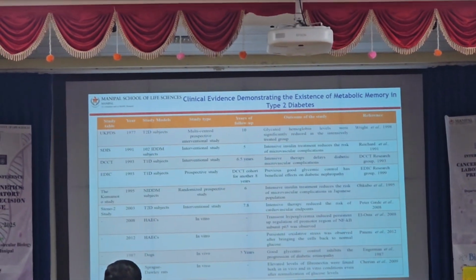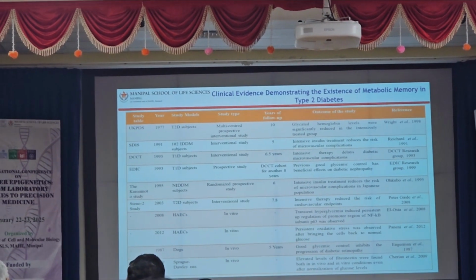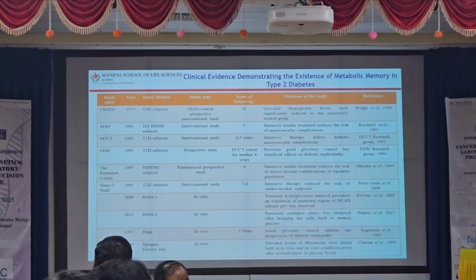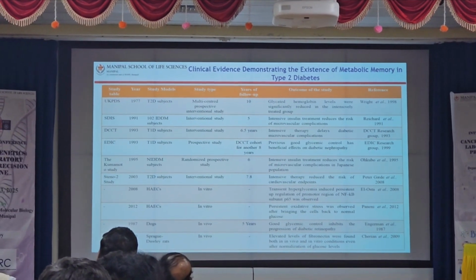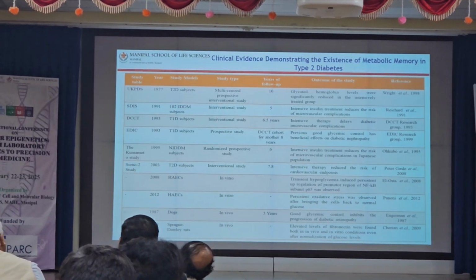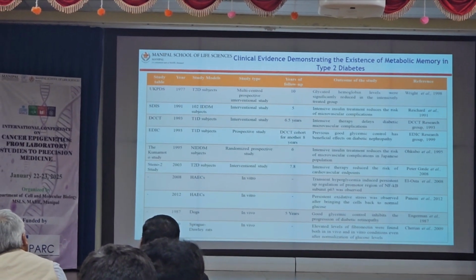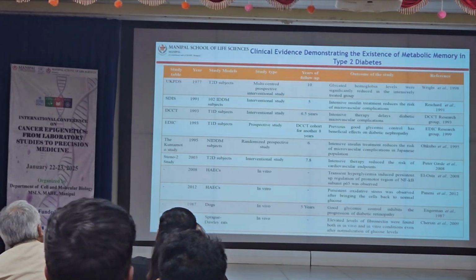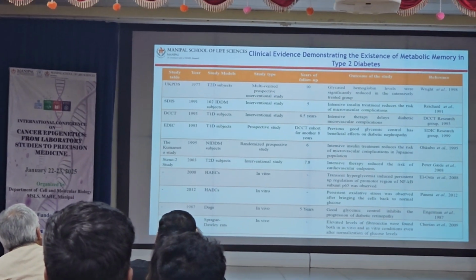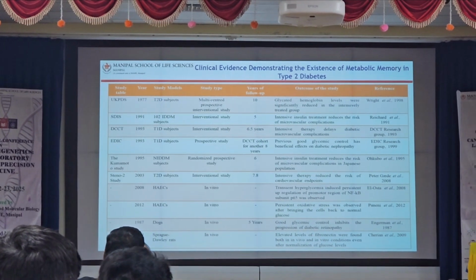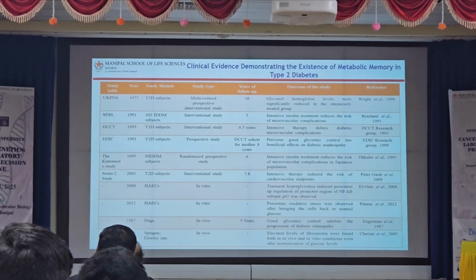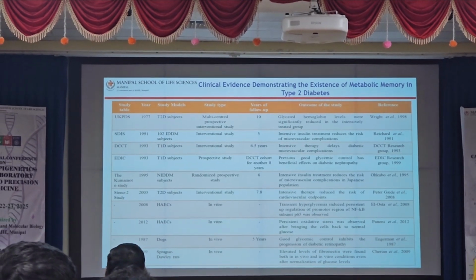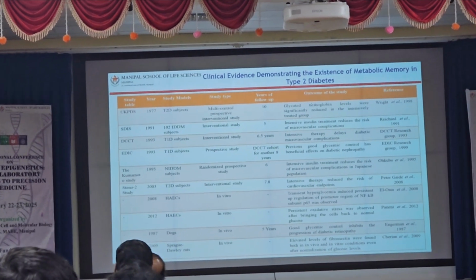In the next few minutes I would like to talk about diabetes, although it is a cancer conference. This is what we do related to DNA methylation, again in these endothelial cells. Here we are trying to answer whether DNA methylation plays an important role in metabolic memory. Metabolic memory is a process where, despite glucose normalization in diabetes patients, they still have vascular complications like retinopathy, neuropathies, or cardiovascular diseases.